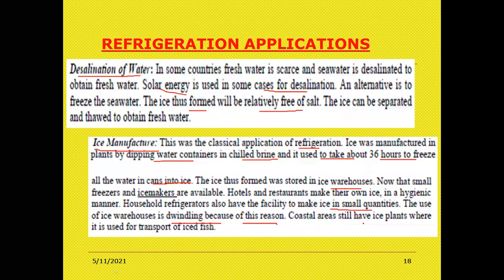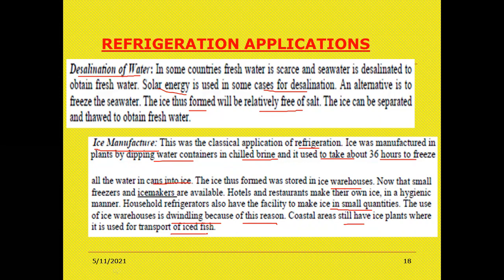Coastal areas still have ice plants where ice is used to transport iced fish. Because of this, for meat, poultry, or fish transportation, you require ice. And also, whenever a person expires, you require ice cubes, so that the body will be kept on ice. Nowadays, we are using a refrigerator, just like chilling the dead body also, right?